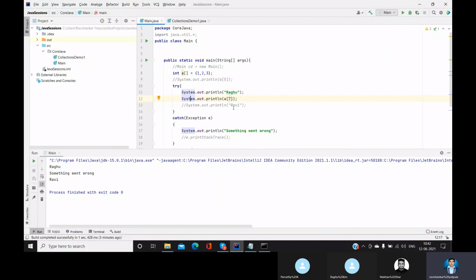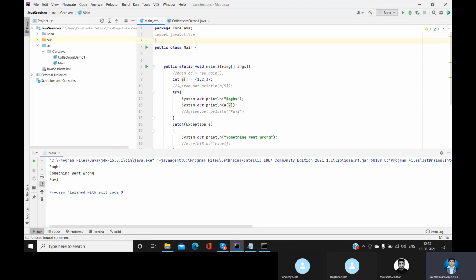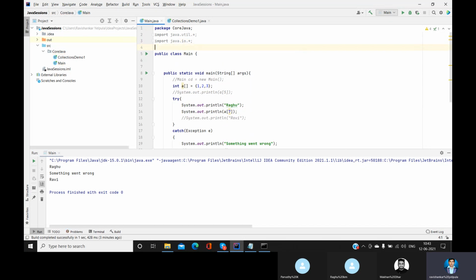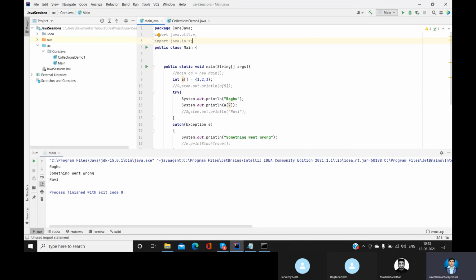Okay, guys. So generally we'll first go with the text file. File handling is all about the input output interface. Before you want to work on file handling, you have to import the java.io package, the input output package. This is the package where you will get all the classes belonging to file handling.